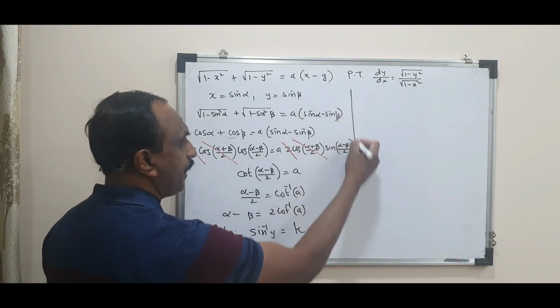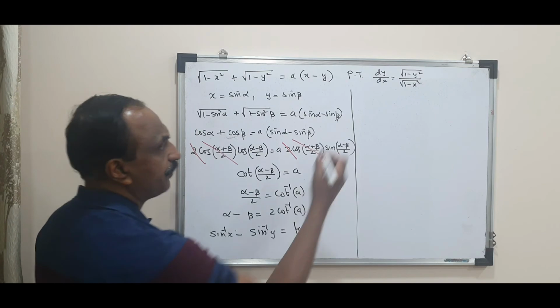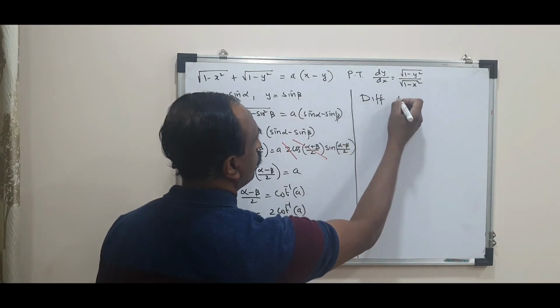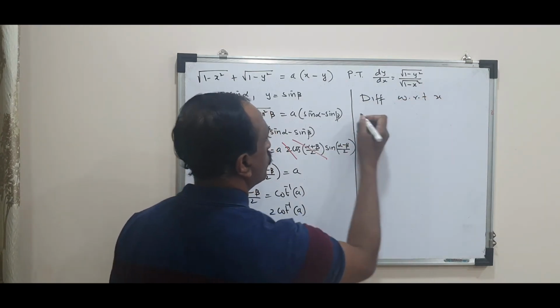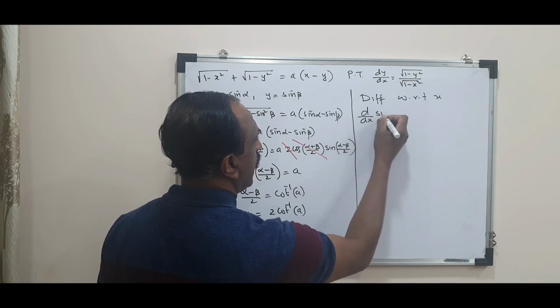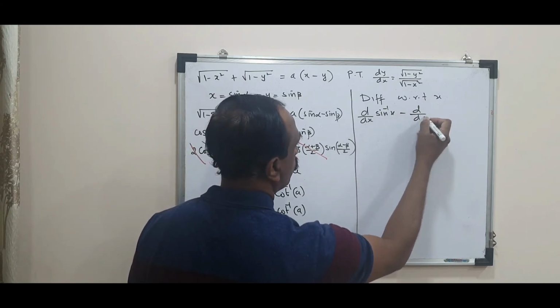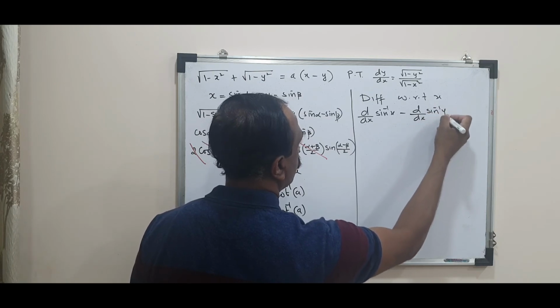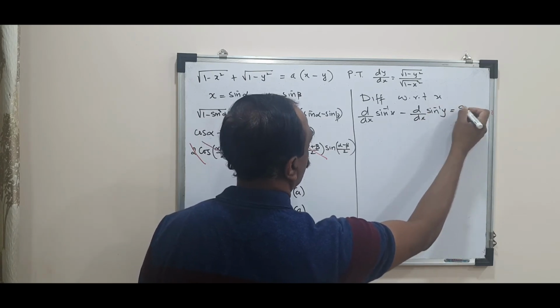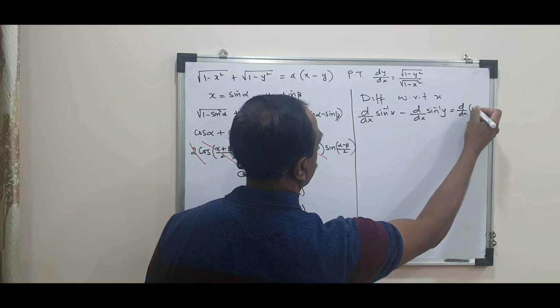Now I will find the derivative when you differentiate with respect to x. So d by dx of sin inverse x minus d by dx of sin inverse y is equal to d by dx of k.